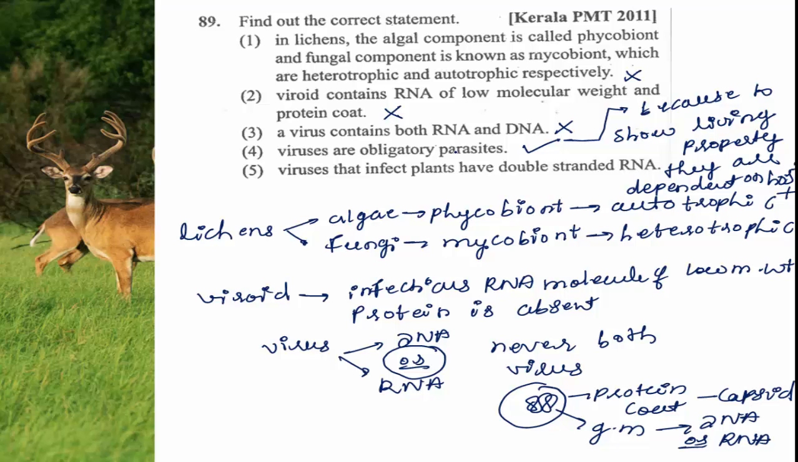Then what about the last one? Viruses that infect the plants have double-stranded RNA. No, this is also a wrong statement. They contain single-stranded RNA. ssRNA means single-stranded RNA. So, among the given statements, the first statement is wrong, the second statement is wrong, the third statement is wrong,